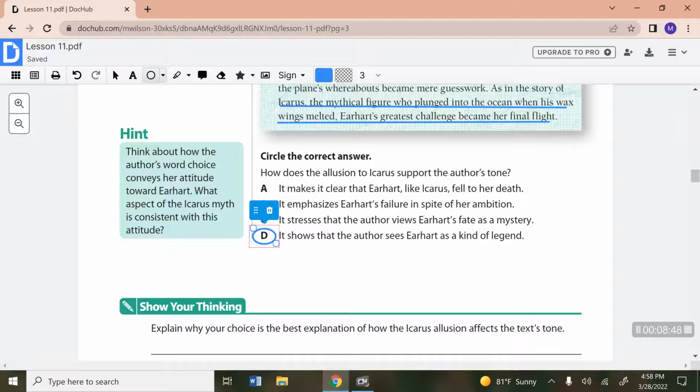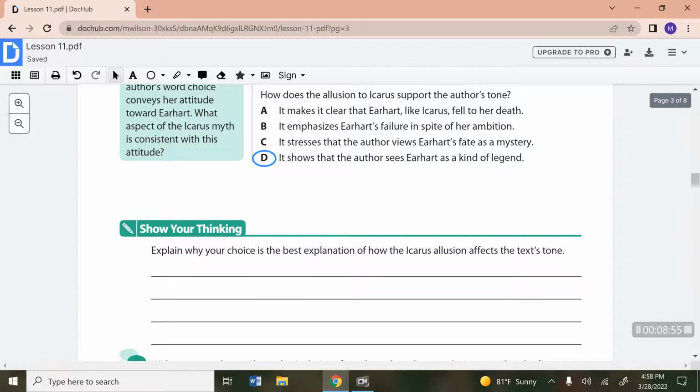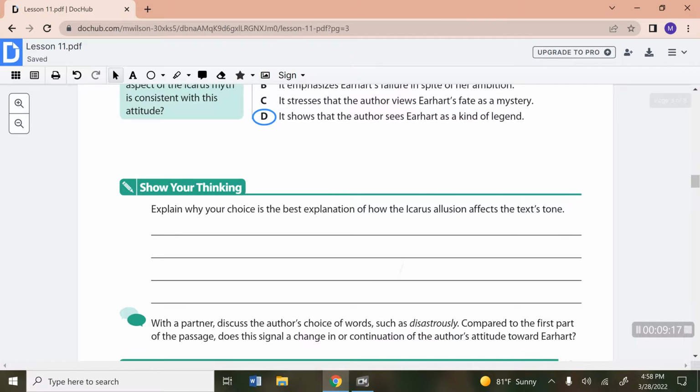So in your show your thinking, you would explain why your choice is the best explanation of how the Icarus allusion affects the text tone. Like we said, the author's tone shows that she admires Earhart, and this allusion does compare Earhart to Icarus, who is a legendary figure, and therefore, with the positive connotation of the words, it shows the tone of admiration, and that's why that was the best answer choice. So go ahead and put that into your own words into the show your thinking section.